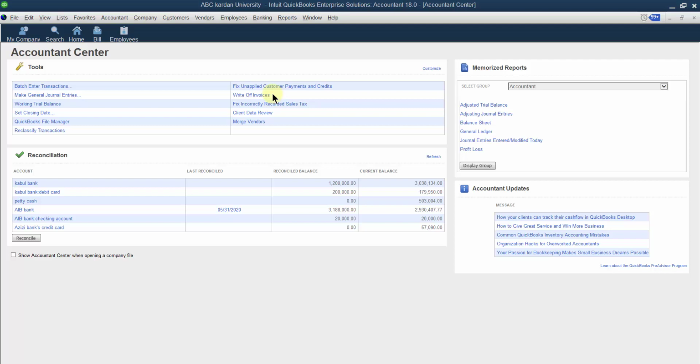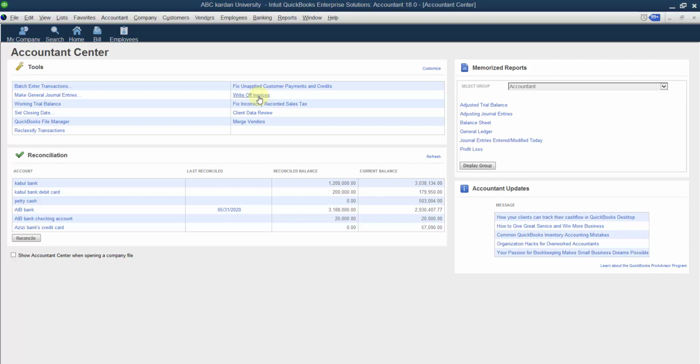First of all, what do you mean by write-off invoices? Write-off invoices simply means that if you feel that the invoices cannot be recovered from the customers, it means we already sold something on credit basis and created the invoice, and the customers promised to pay in the future. But several days have passed and the customers are not willing to pay. For example, they were supposed to pay 200 days back, or 6 months back, and still that amount is not paid.